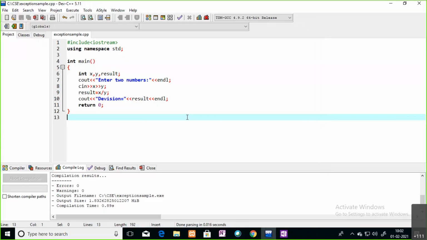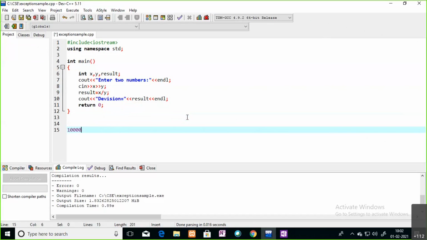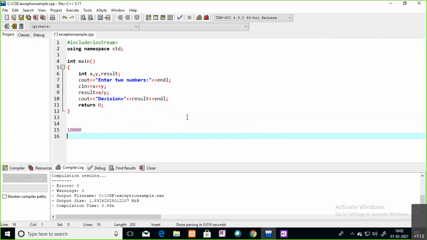You have one bank account, and you are trying to withdraw money from your account by using your ATM card. In your account you have only 10,000. If you are withdrawing 5,000, there is no issue.